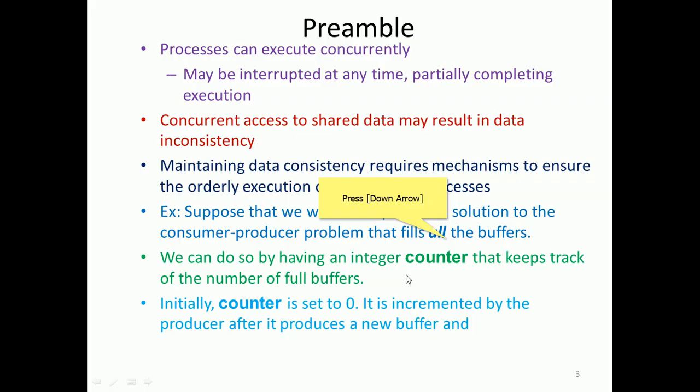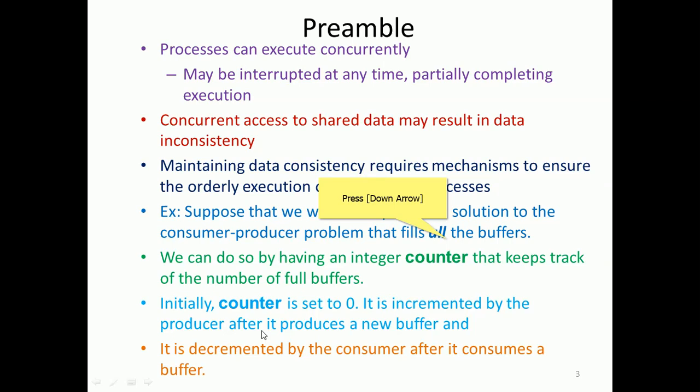When the buffer is full, the producer has to stop producing, because if it keeps producing even after it is full, it will spill over, and there is nowhere to put it, right. The counter is decremented by the consumer.